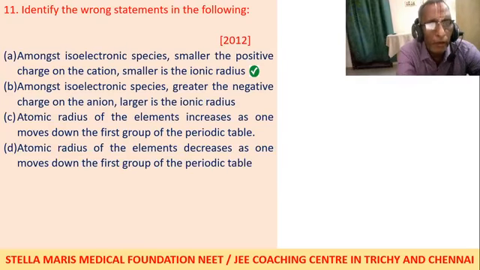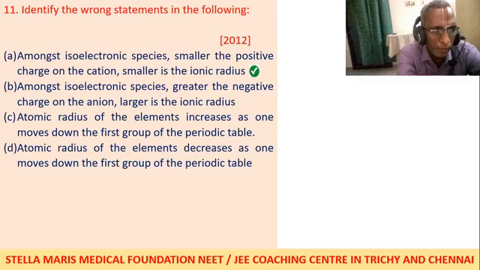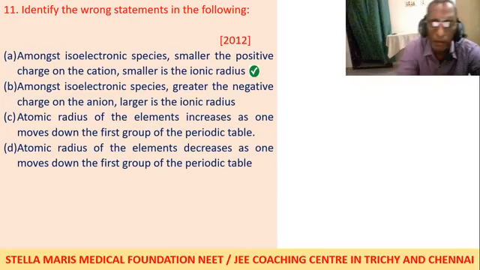Identify the wrong statements in the following. Fortunately, here the first statement itself is wrong. Among isoelectronic species, isoelectronic means species with the same number of electrons. Smaller the positive charge, smaller is the radius.